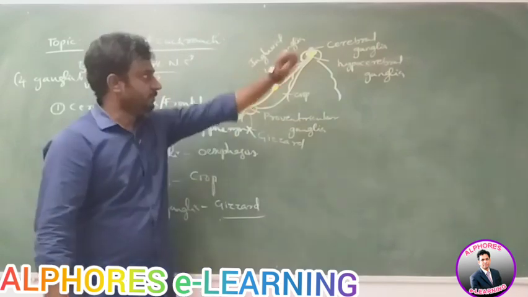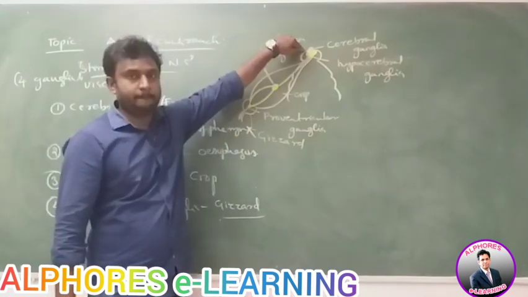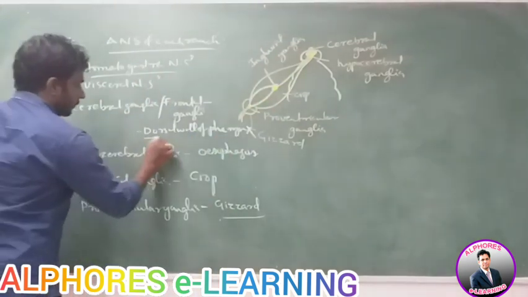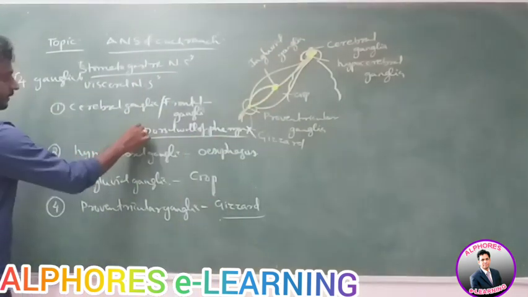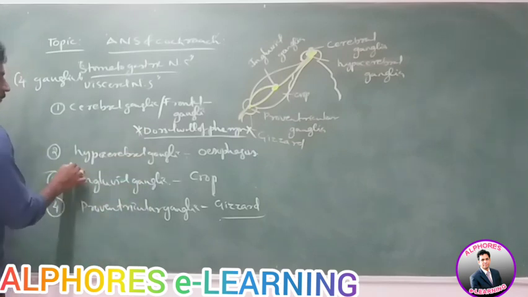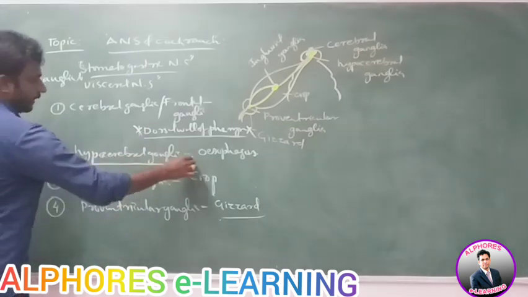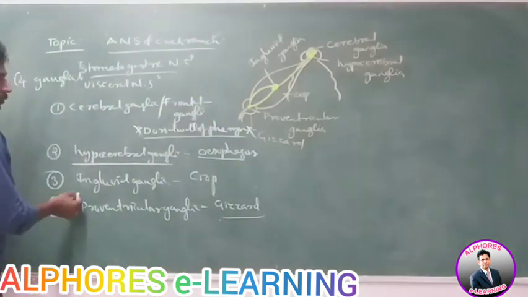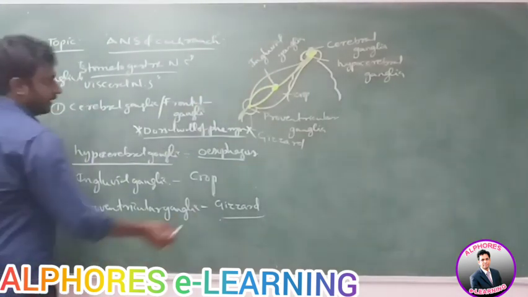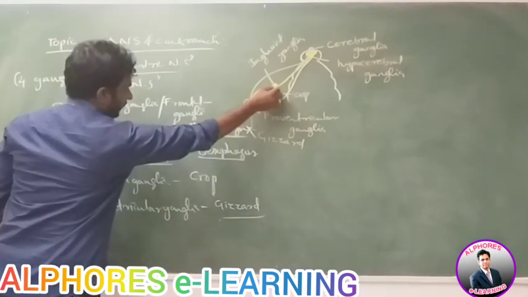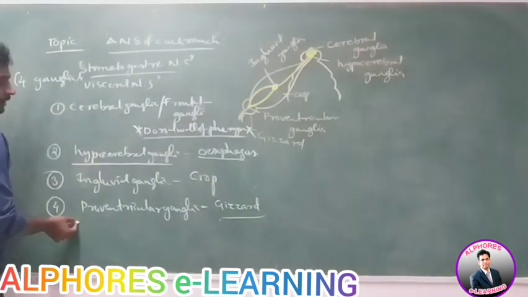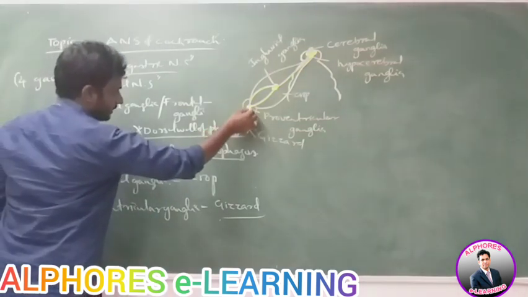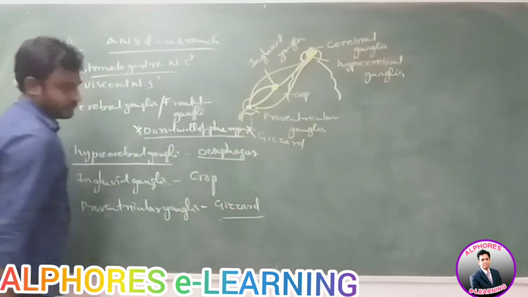Where are these present? The first one, cerebral ganglia, is located on the dorsal wall of the pharynx. Locations are most important. Next, hypocerebral ganglia, located on the esophagus just below the brain. Ingluvial ganglia is located on the crop. Next, proventricular ganglia is located on the gizzard or proventriculus.